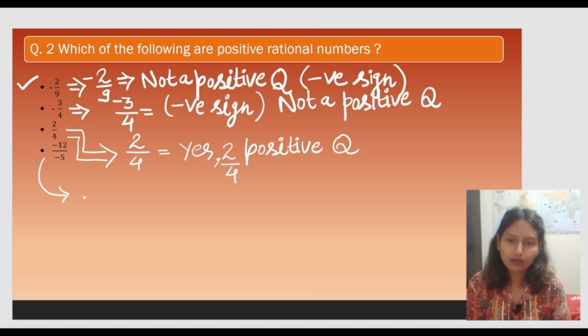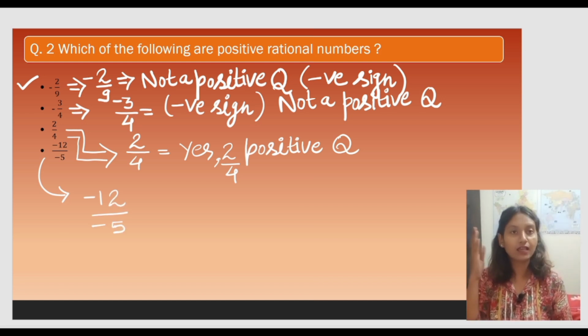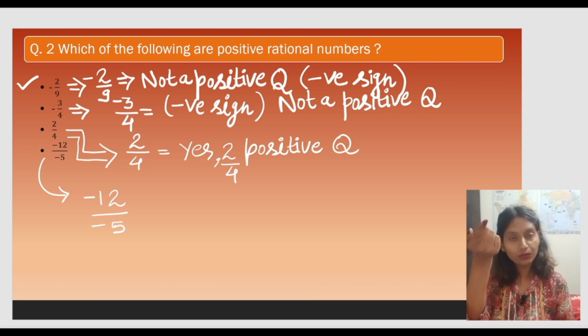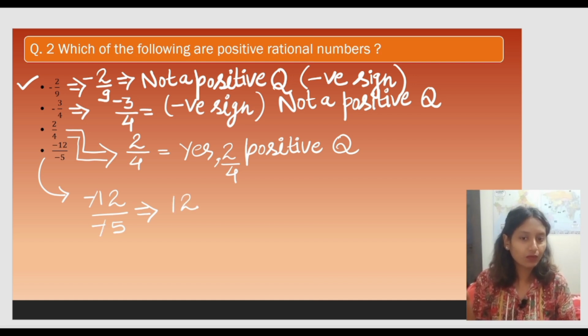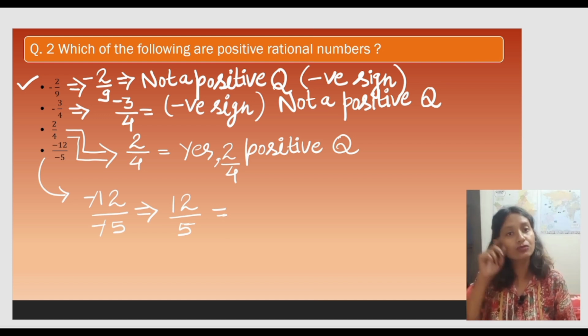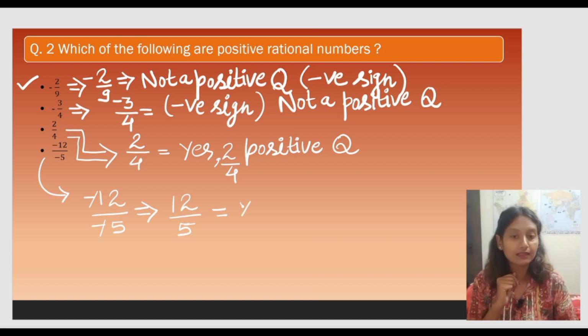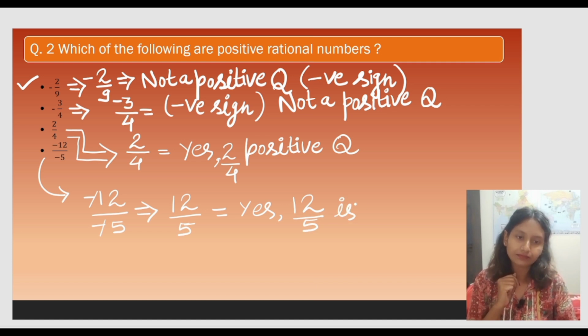Now last but not the least, minus 12 by minus 5. As we can see, and now we know that both the numerator as well as denominator have to have a similar sign. Now we can see that both the numbers are having negative sign. It will get cancelled out, and what will remain? Positive 12 and positive 5. Since the values are positive now, we can say that yes, 12 by 5 is a positive rational number.